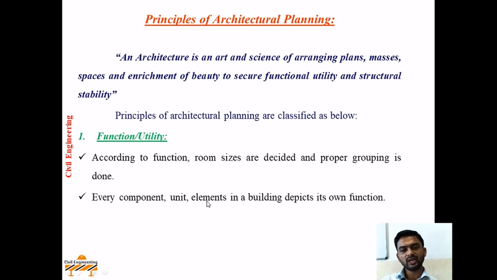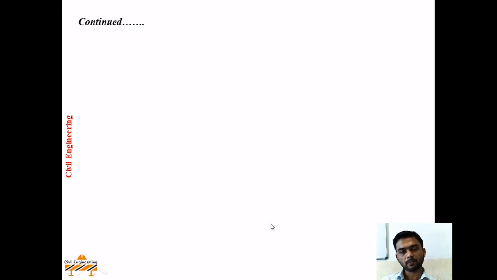Every component, unit, element in the building depicts its own function. From viewing the components or elements in the building, we can identify the function of the building. For example, if we enter a public building having open space at the center up to the terrace level, this indicates that it may be an institutional building or maybe a seminar hall. Hence, we can say form follows function. Now, in upcoming slides, we will see what form follows function actually means.